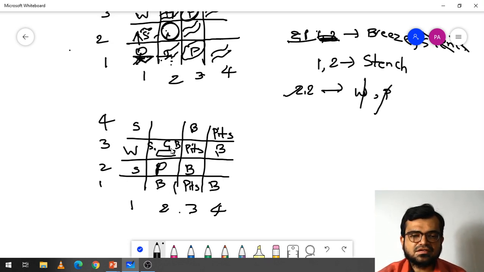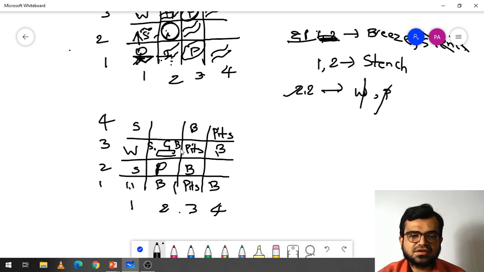The person can directly reach this location, perform the grab operation and take the gold, and after that it can reach the original state, following the same path by which it can come back to the original state, that is 1 1.